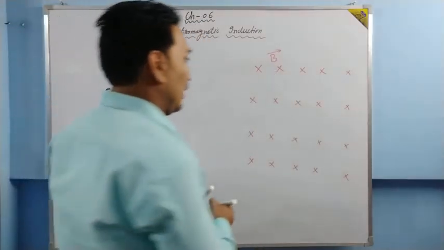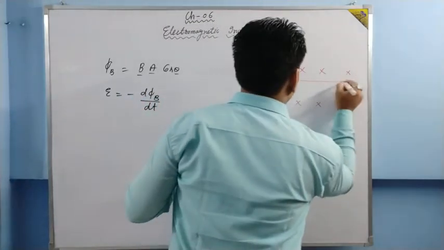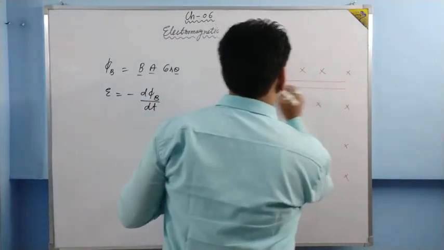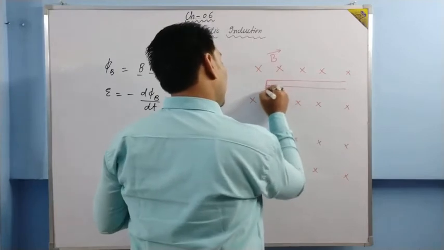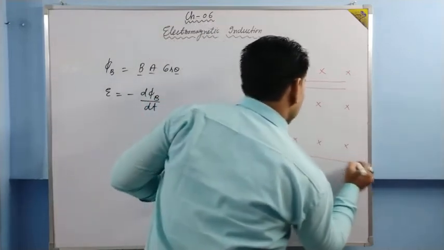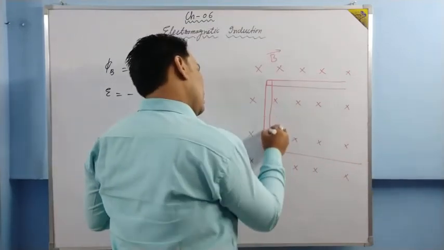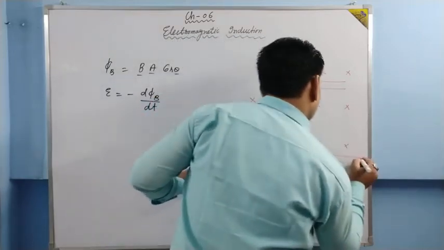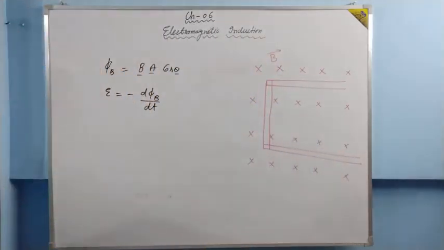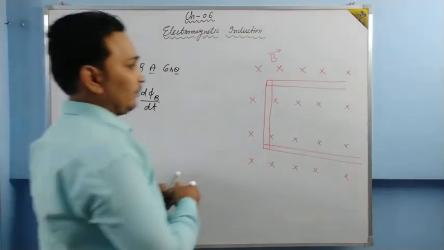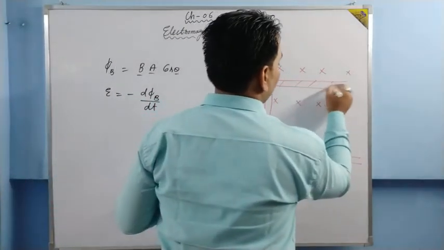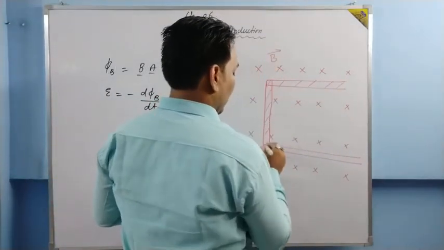And now what is there? There is a conductor kept like this. Okay, this is the conductor.